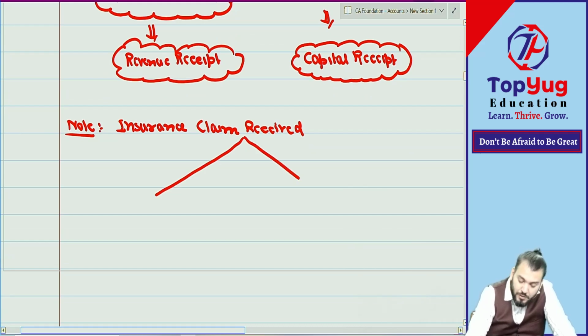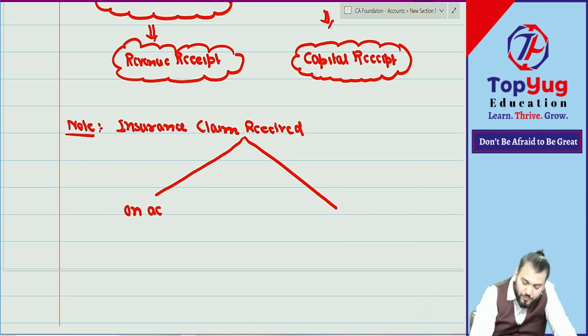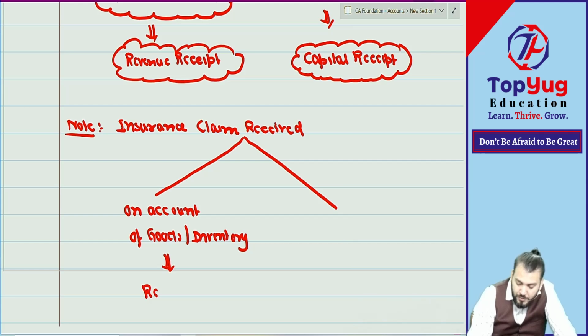Write down. If you receive insurance claim on account of goods. Goods means what? Inventory. Are you getting what I am saying?